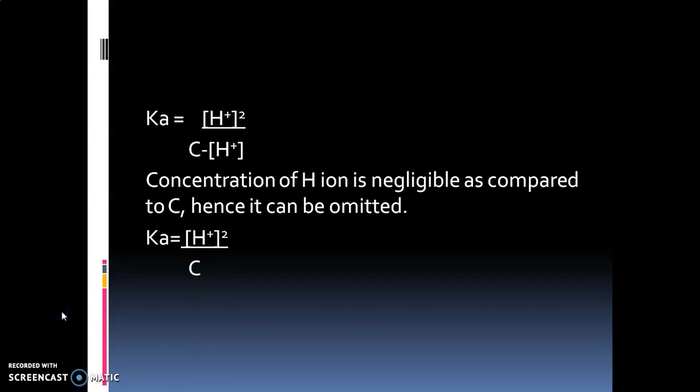So the equation becomes Ka is equal to H+ ion square divided by C. So H+ is equal to under root of Ka into C. So for weak acid, the H+ ion concentration can be calculated by this formula: H+ is equal to under root of Ka into C.